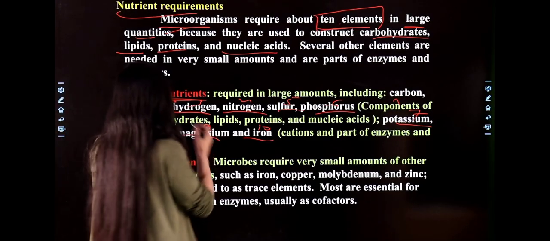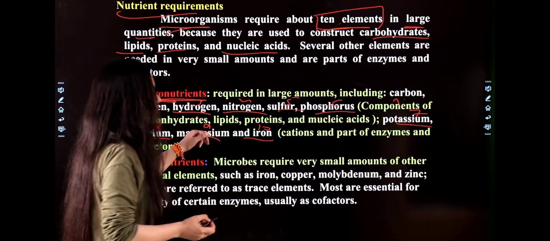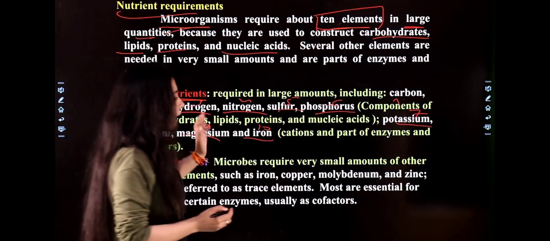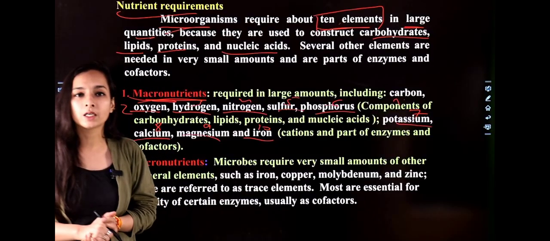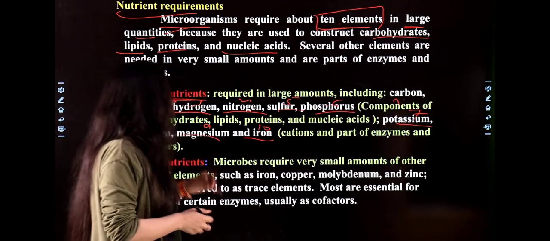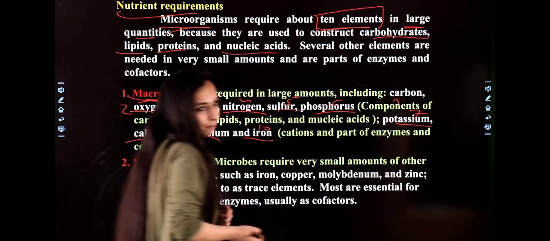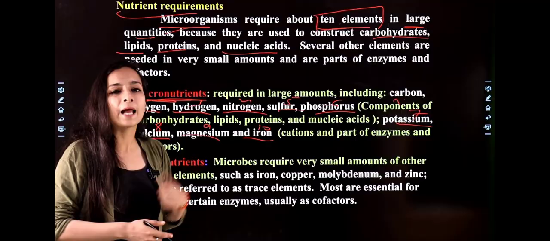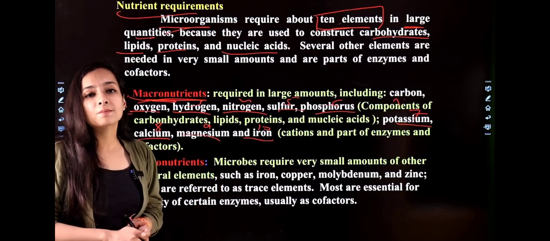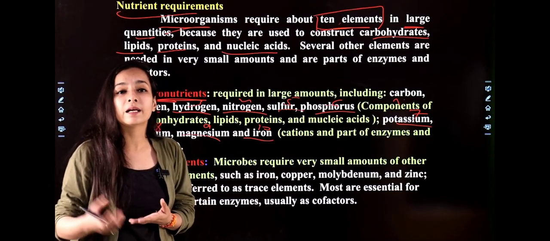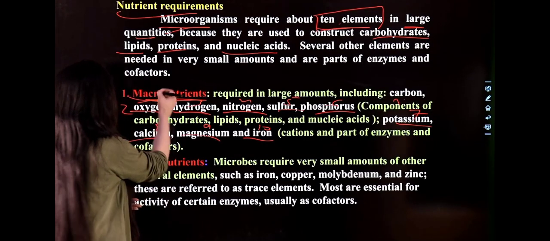Now how are these 10 elements useful for the microbes? First of all, the first six of these nutrients are required for the formation of macromolecules like carbohydrates, proteins, lipids, and nucleic acid, and the other four are required for the formation of enzyme or act as a part of enzyme, right? What are enzymes? Enzymes are kinetic molecules that enhance the reaction of molecules, right? So this is about your macronutrition.